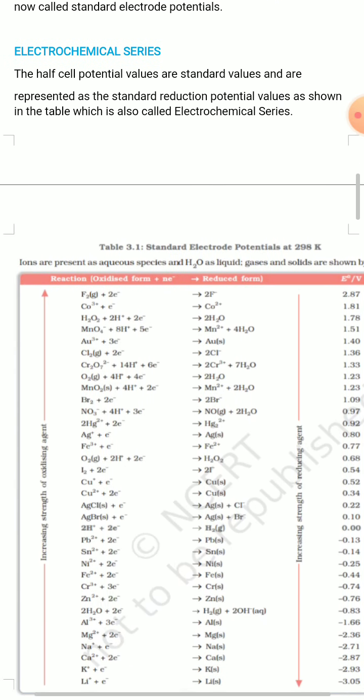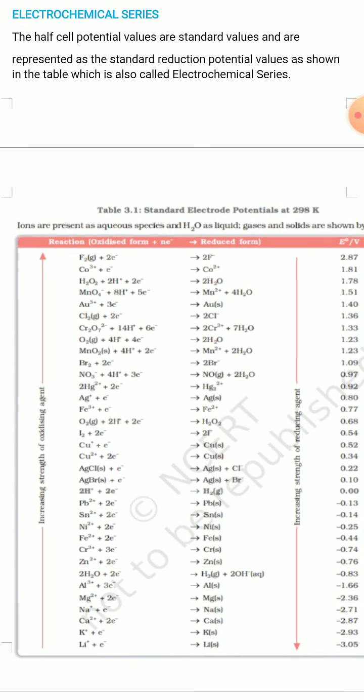Now electrochemical series. What is electrochemical series? Every electrode has a standard electrode potential, which is measured relative to the standard hydrogen electrode, and the half cell potential values are standard values and are represented as standard reduction potential values, as shown in the table, which is called the electrochemical series.